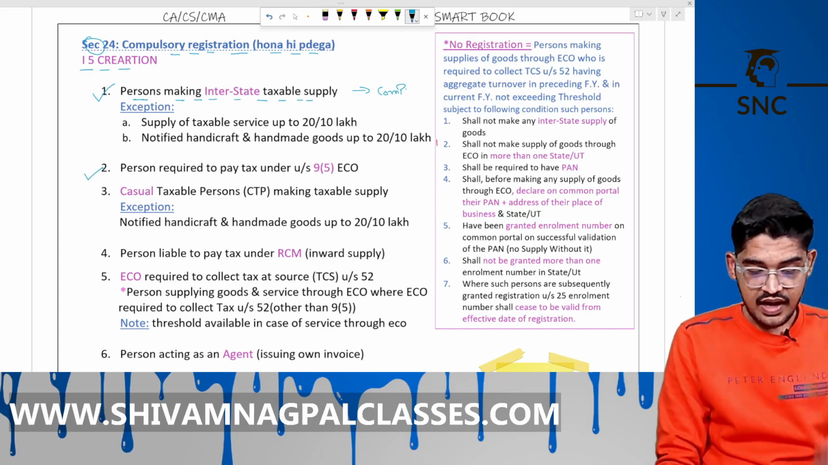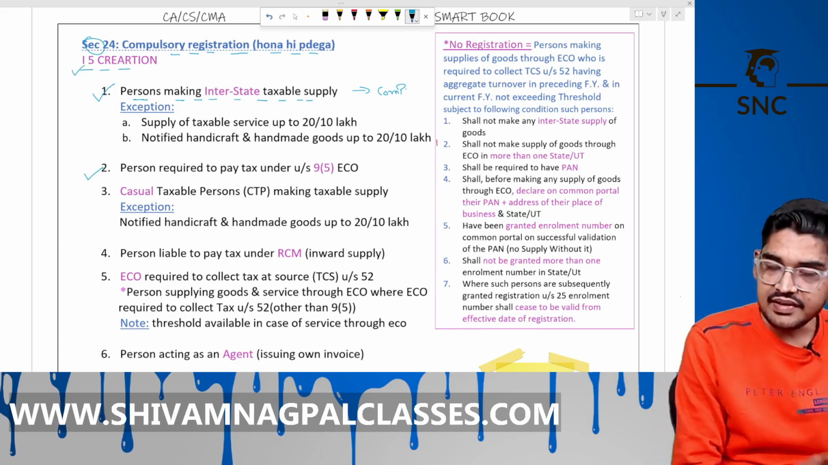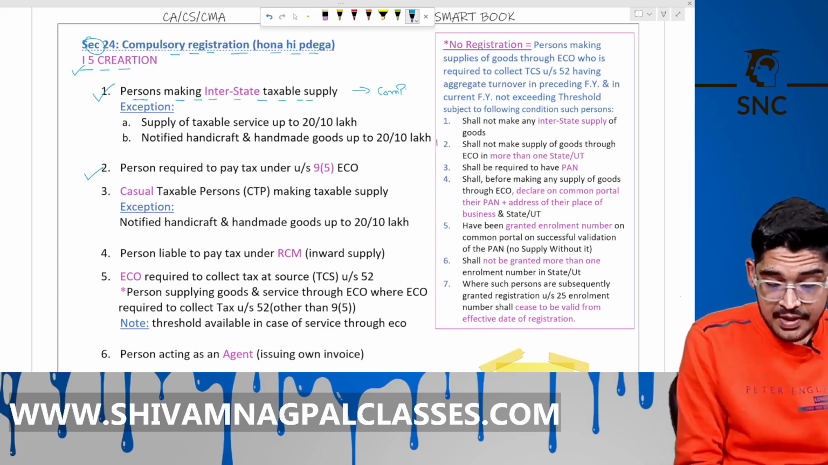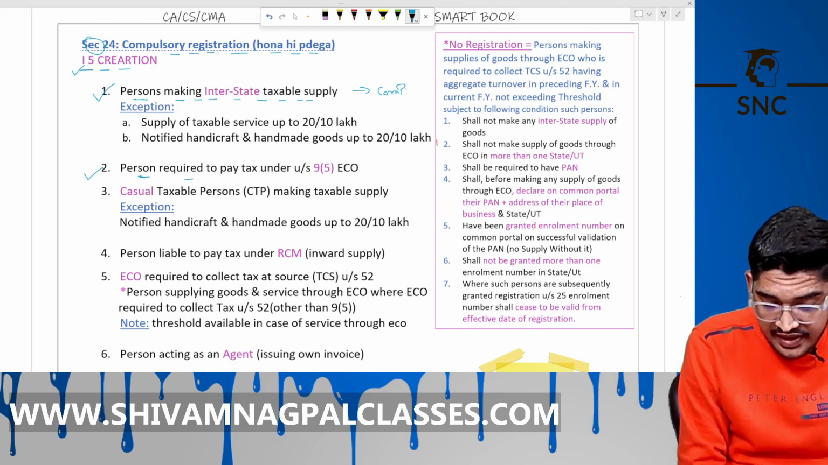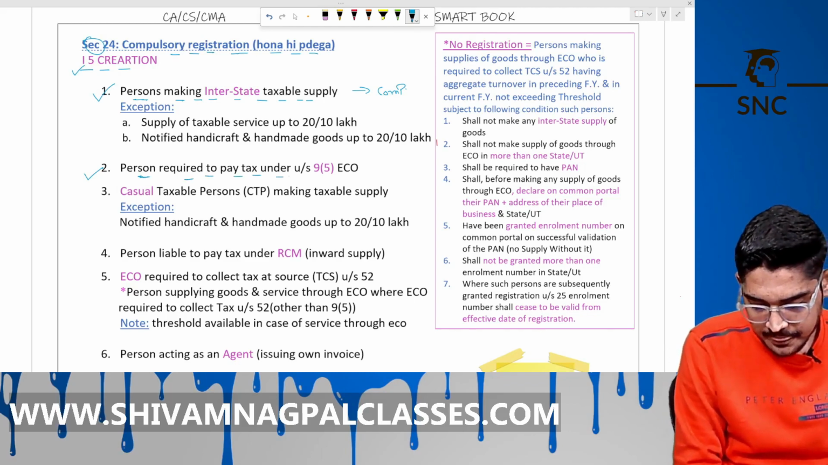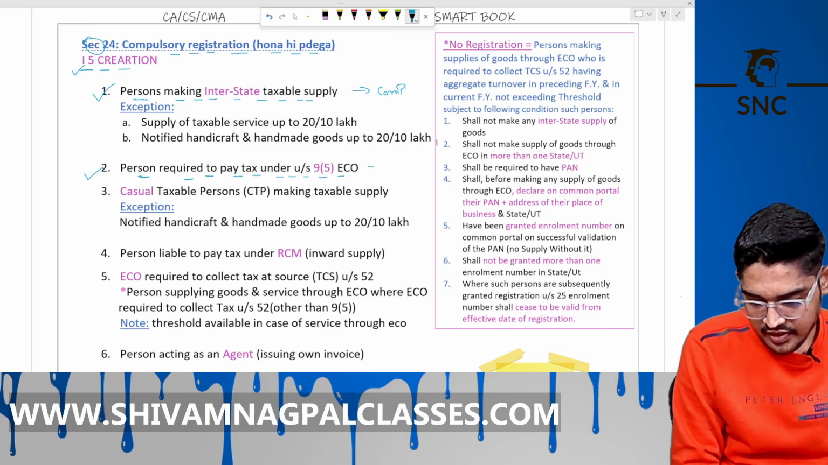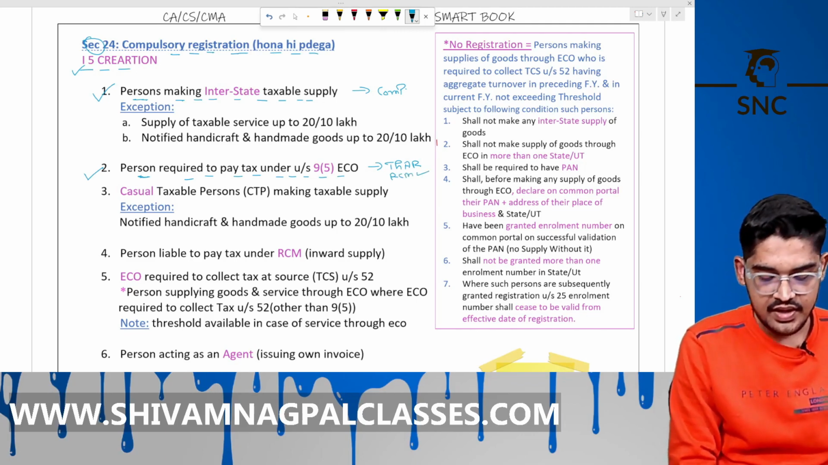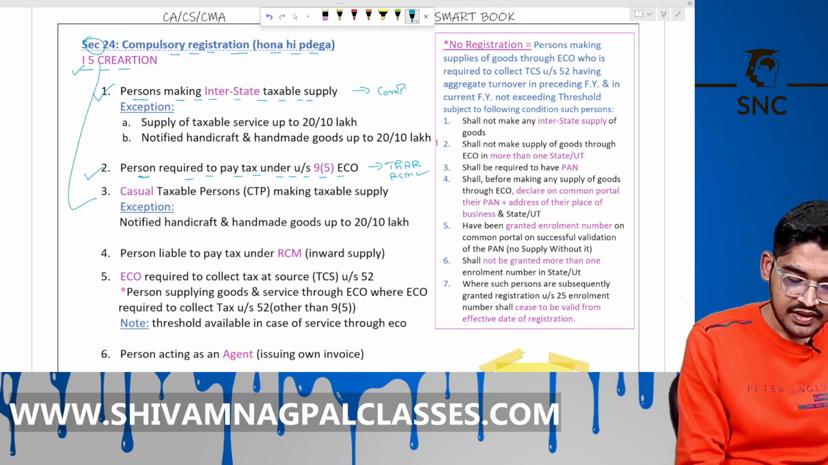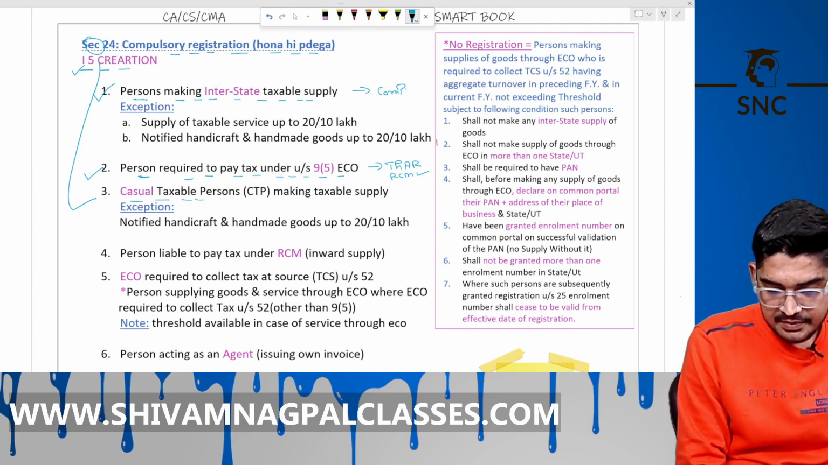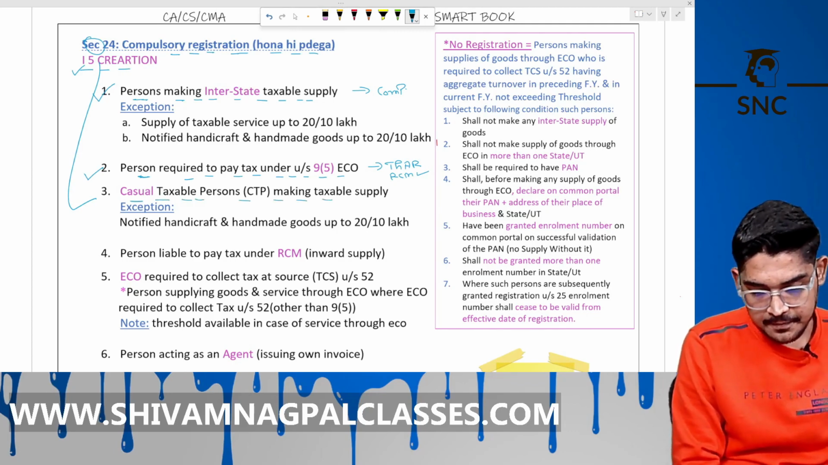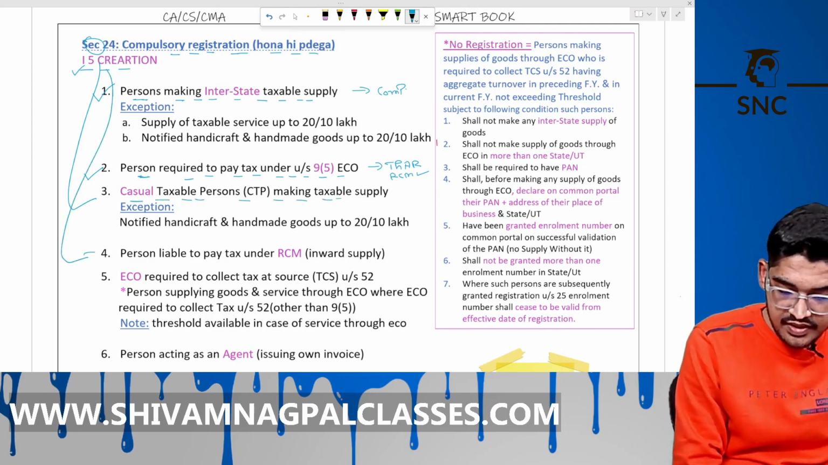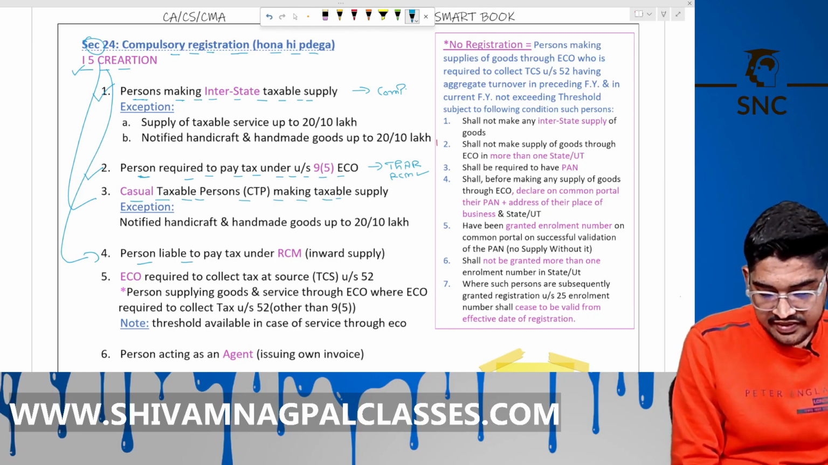Now, the second point, 5. So I is interstate supply. By 5, a person required to pay tax under section 9(5), means ECO. Third, services under chapter number, RCM. Okay. Now by C means casual taxable person making the taxable supply. R means person liable to pay tax under the RCM.